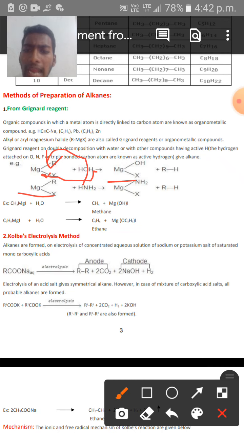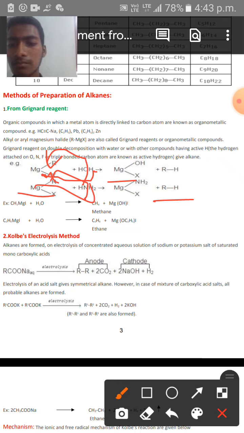Actually 3 active hydrogens are present in ammonia, and one of the active hydrogens reacts with the R part, that is the alkyl part, to form an alkane, and the remaining NH2 part is added to the Mg metal, and this complex MgNH2X is formed.